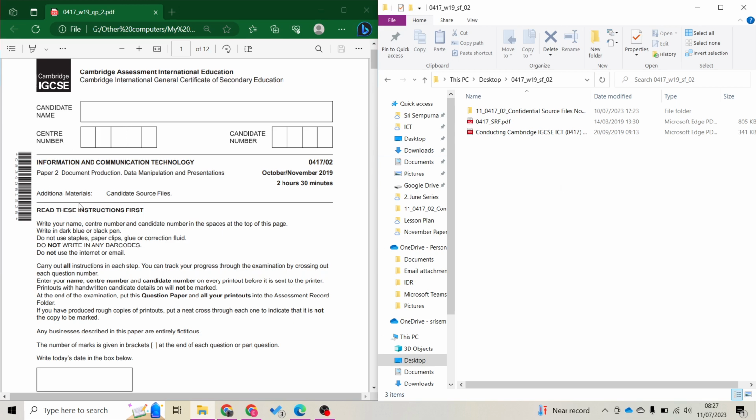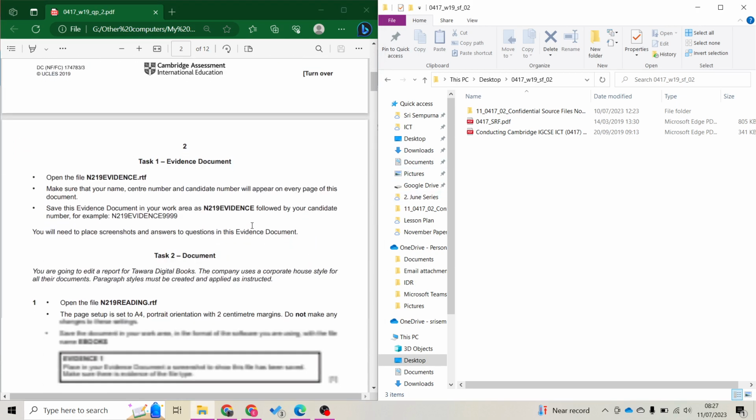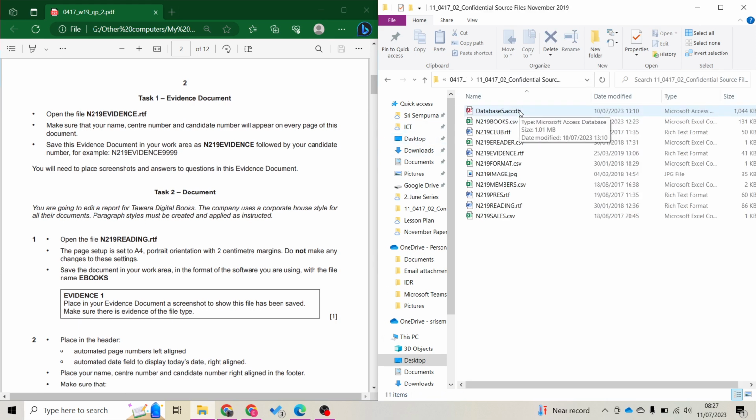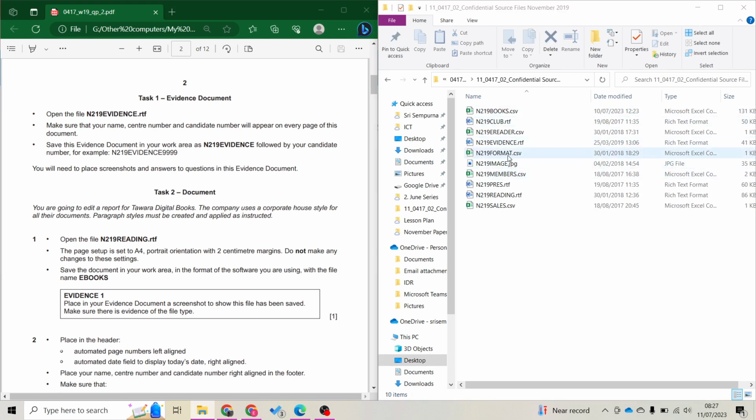Hi guys, we're gonna do the October November paper. It's paper 2019. So we're gonna start from task 1. Open the file. I have extracted my resource file. Like this. Okay, start.